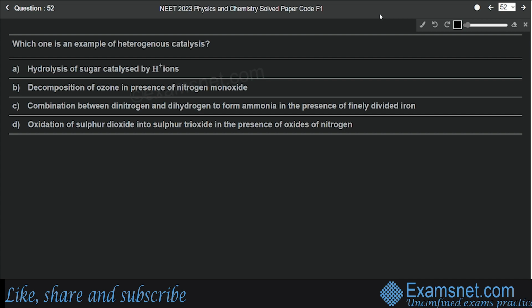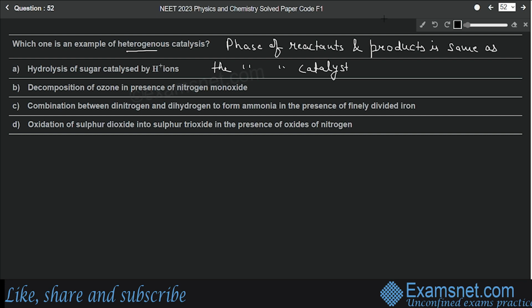Question number 52 is from the chapter Surface Chemistry, and the question is: which one is an example of heterogeneous catalysis? So what is heterogeneous catalysis? It is a type of reaction where the phase of reactants and products is not the same as the phase of the catalyst.